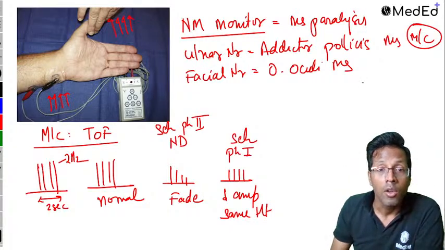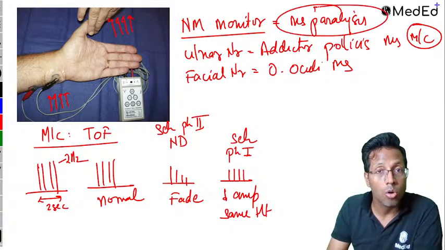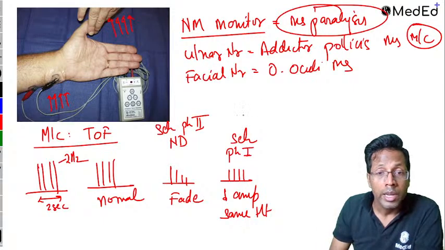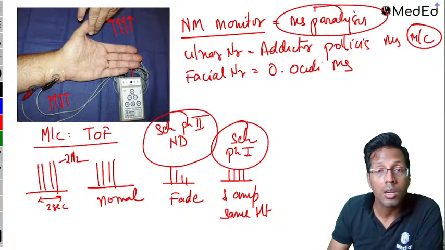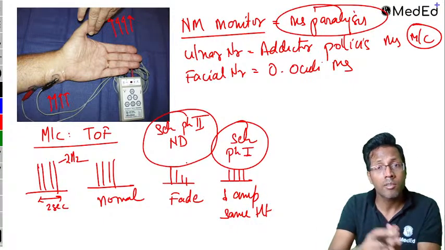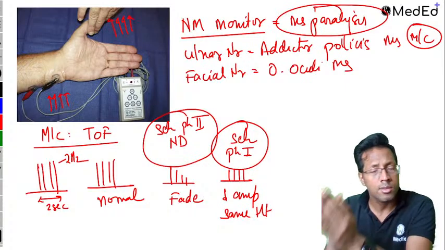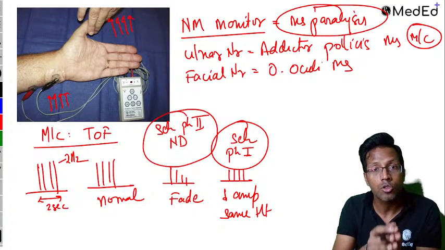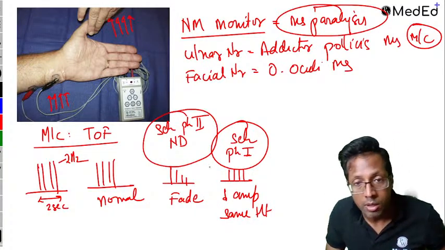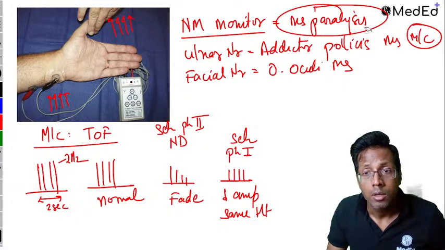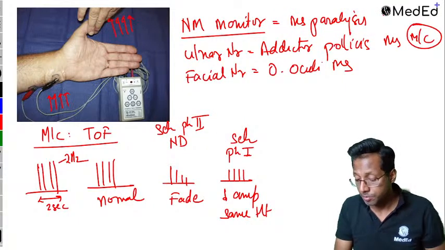You come to know 2 things: whether the muscles are paralyzed or not paralyzed. Second thing, it helps you to differentiate between the types of block: non-depolarizing from succinylcholine phase 1, and succinylcholine phase 1 from succinylcholine phase 2. This is your neuromuscular monitor. Thumbs up everyone, is that okay? So this is your neuromuscular monitor.